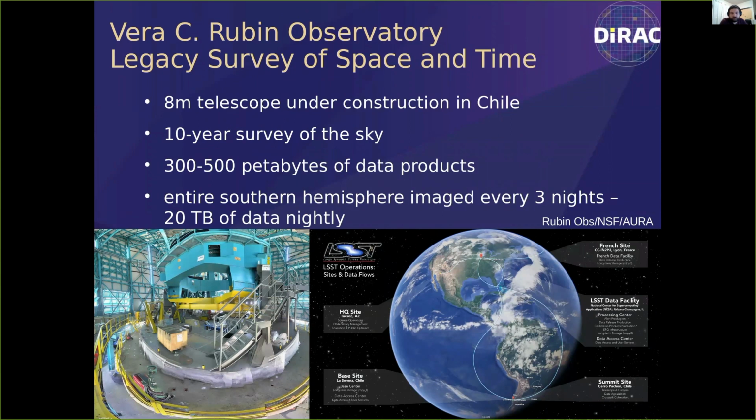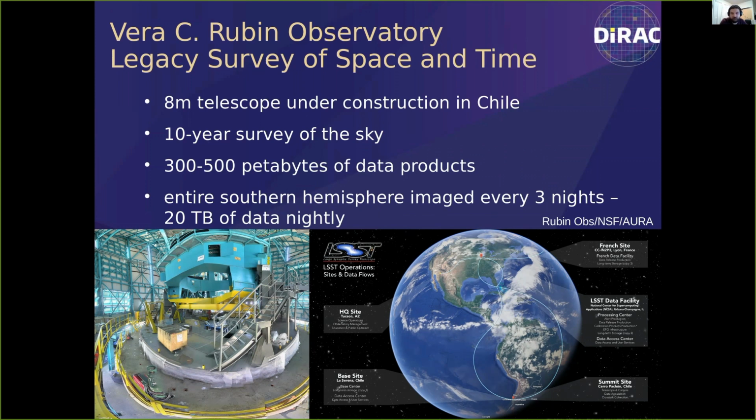Rubin Observatory is an 8-meter telescope currently under construction in Chile, on which the LSST sky survey will be conducted. The 10-year sky survey will image the entire southern hemisphere every 3 nights, producing about 20 terabytes of data nightly. The end-delivered data volume is estimated to be between 300 and 500 petabytes.